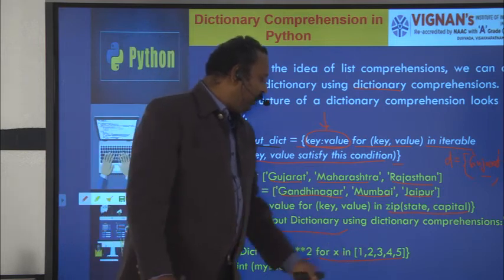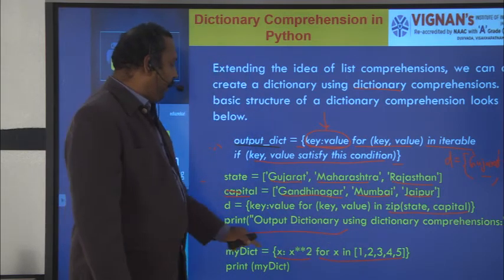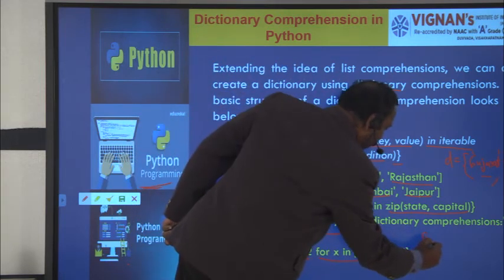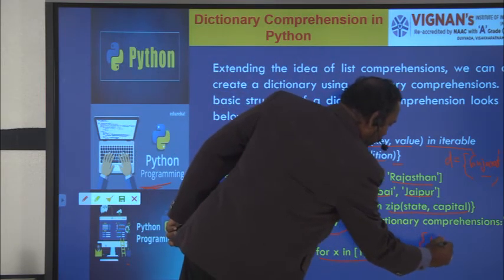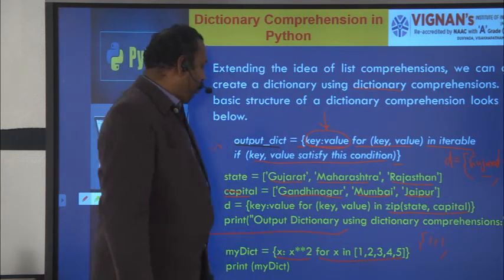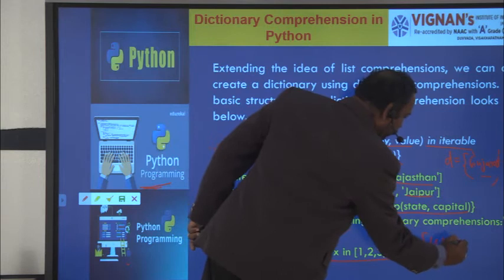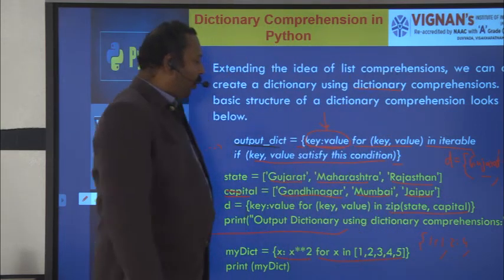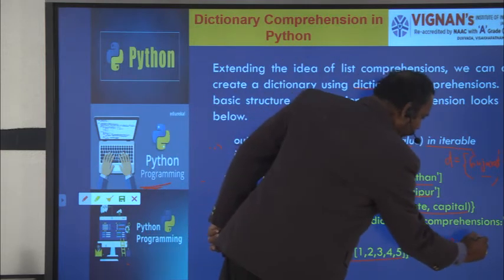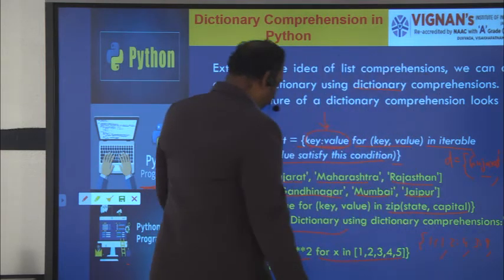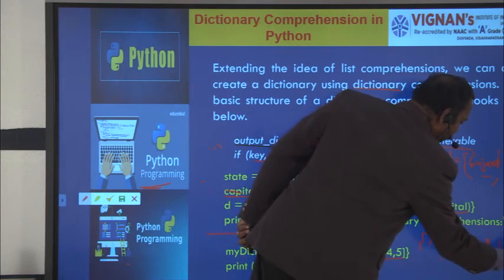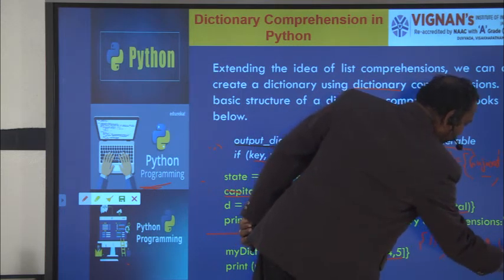For x in 1 2 3 4 5, x gets the value 1, and 1 colon 1 power 2, which is 1. Next x gets the value 2, 2 colon 2 power 2, you'll get 2 colon 4, and next 3 colon 3 power 2, 3 colon 9, and 4 colon 16, and 5 colon 25.